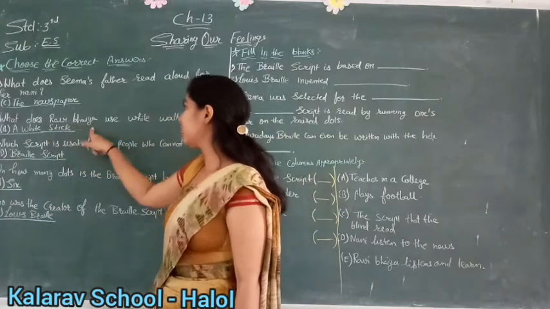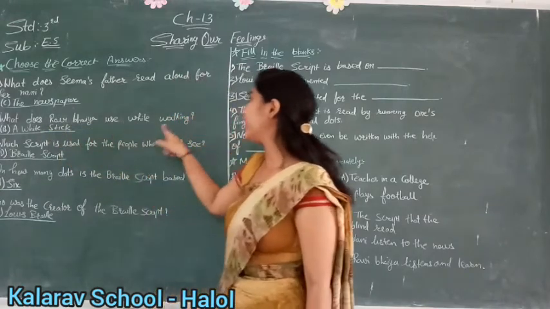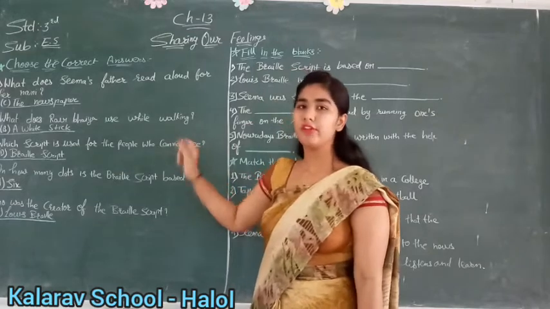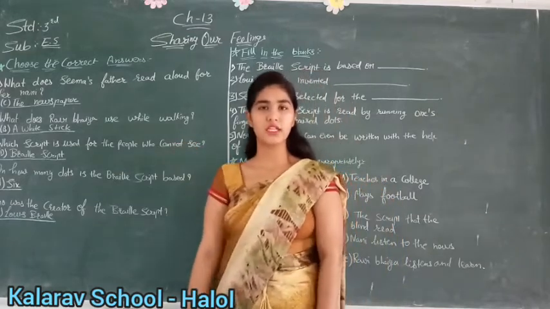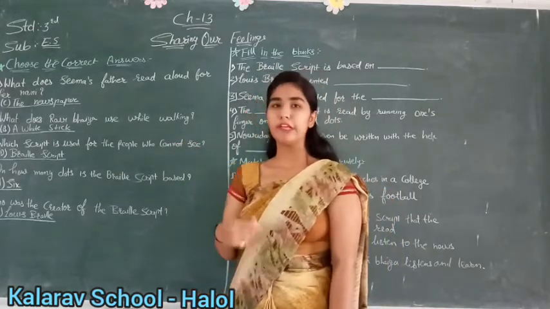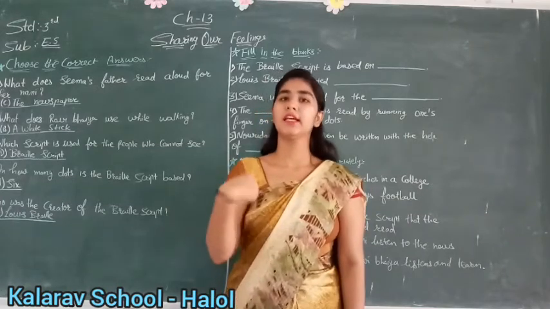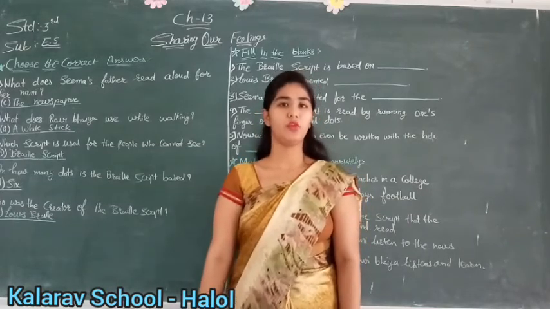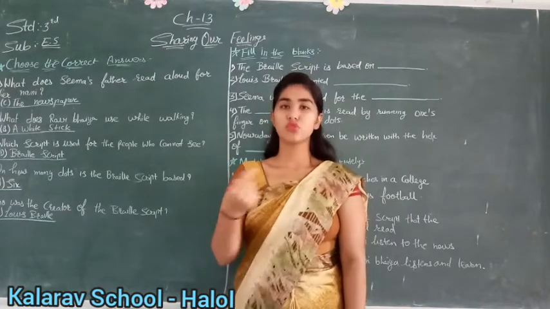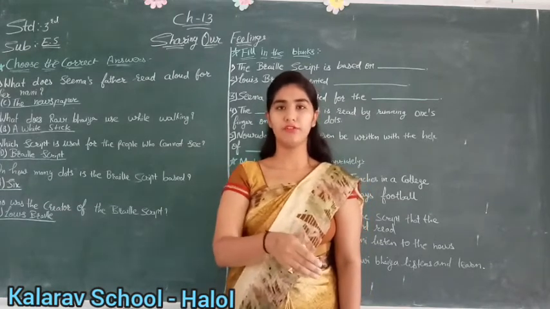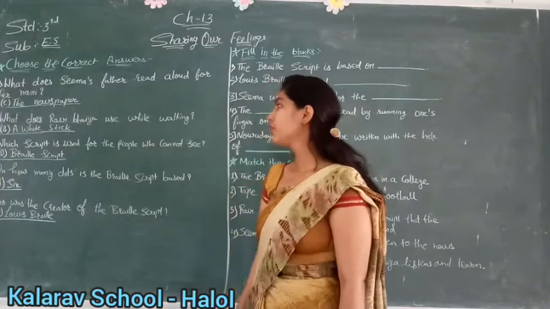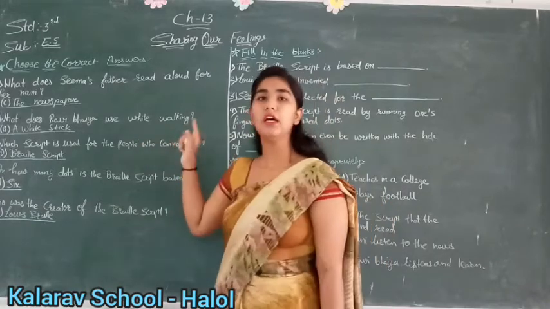What does Ravi Bhaiya use while walking? You know that Ravi Bhaiya is not able to see, right, children? So you know that if blind people cannot see, they carry a stick. First they put a stick, then they walk, right? I explained to you in the chapter. Because to know if something is there on the floor or not. Yes or no? So Ravi Bhaiya also carries a white stick.